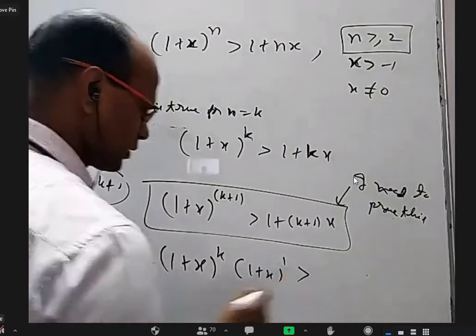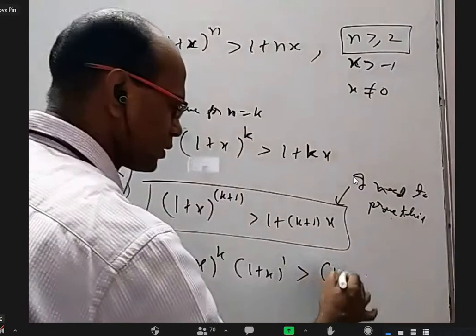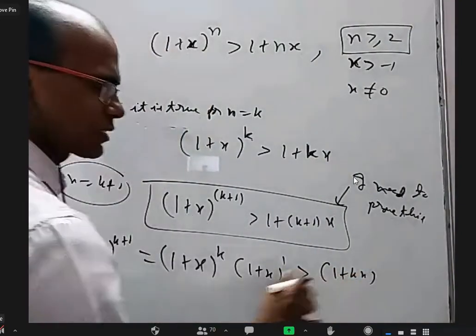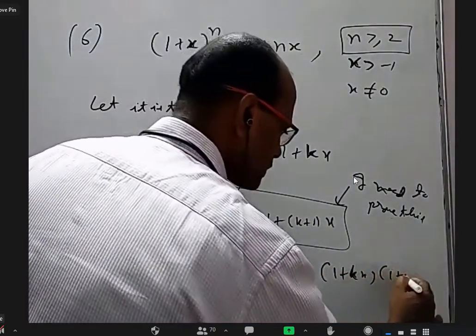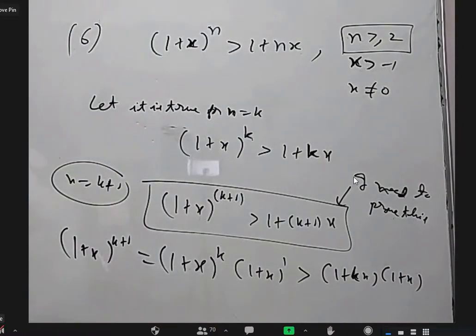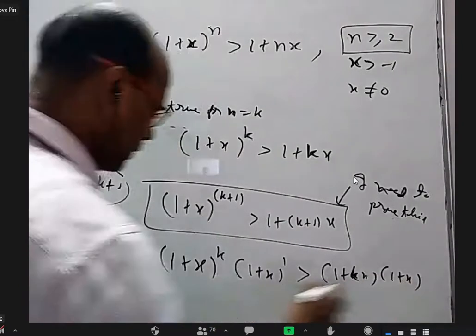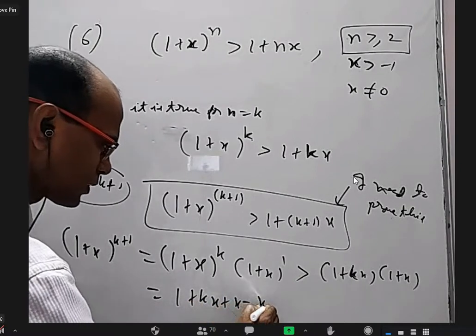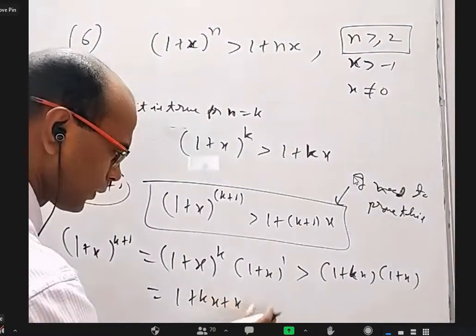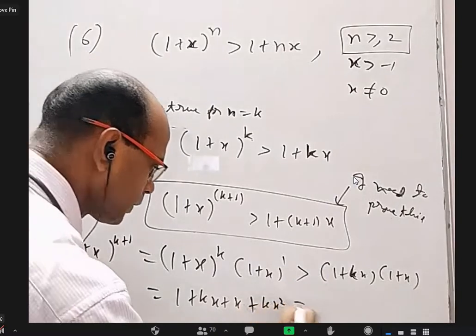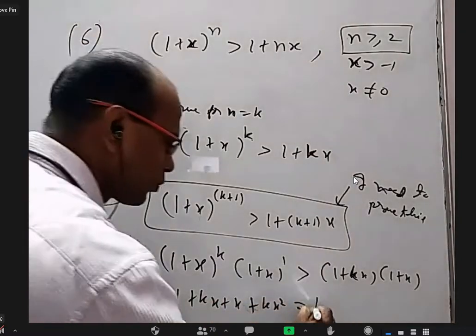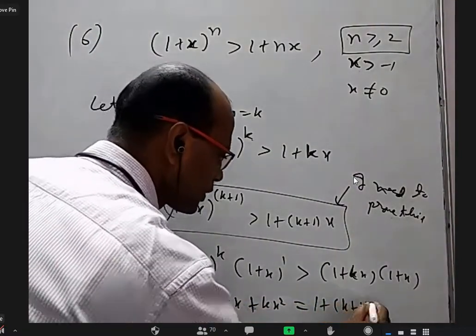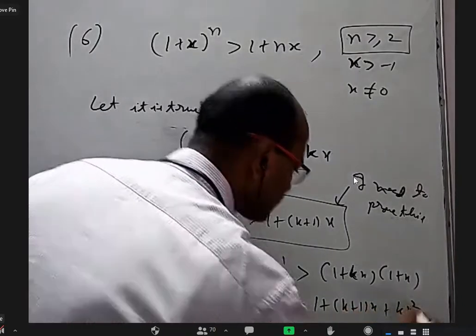So that is greater than. Remove this and replace this. You will get 1 plus kx, but this one as it is, 1 plus x. Now when I multiply these two, I'll get 1 plus kx plus x plus kx squared. Now this, if I add, 1 plus (k plus 1)x plus kx squared.